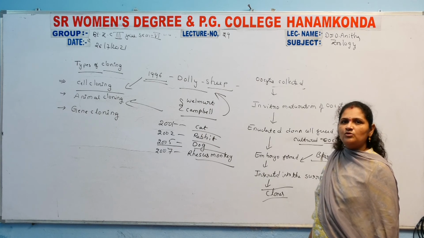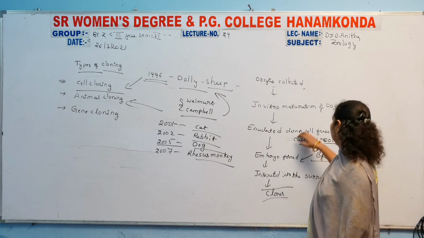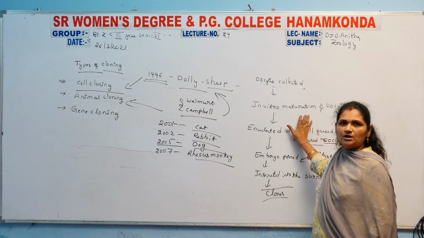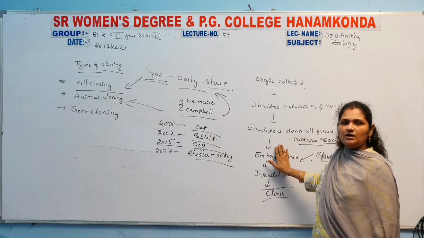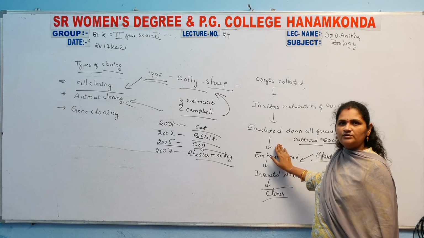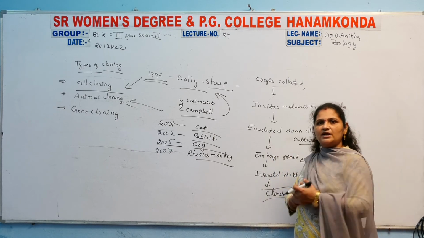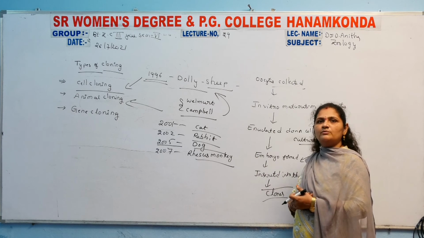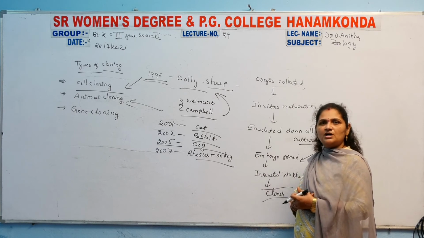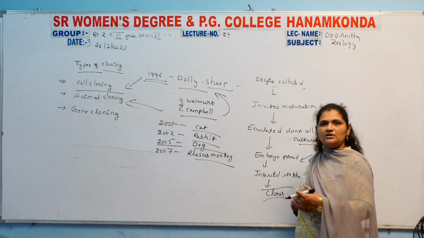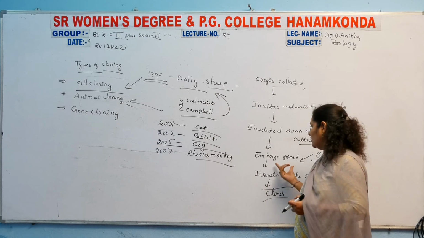So the removed cell became empty. That emptied cell was again filled with these cultured ovum, so the cell was now filled with the oocyte. Now that was inserted, with the genetic material, into another somatic cell. Both get fused, and after the fusion, the embryo was finally formed.